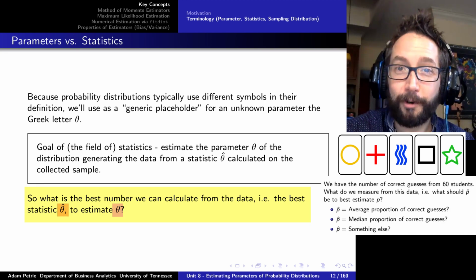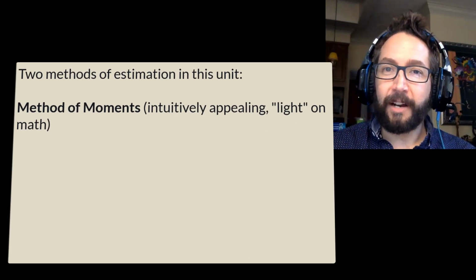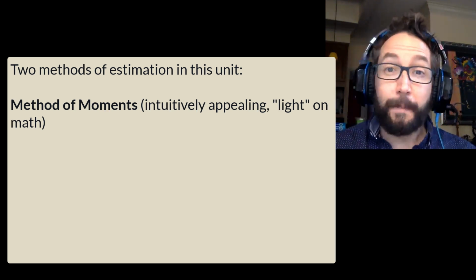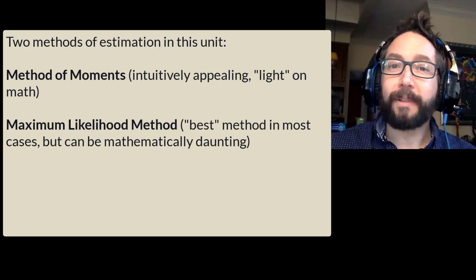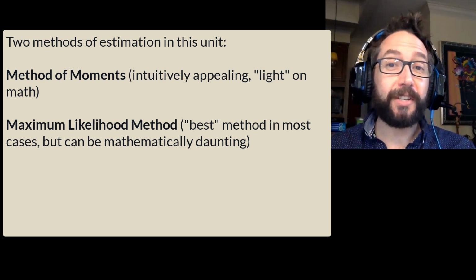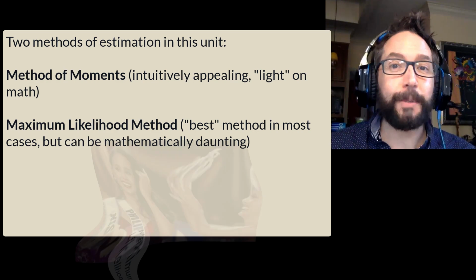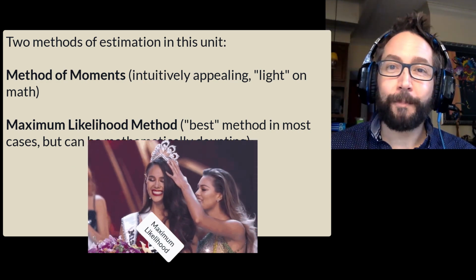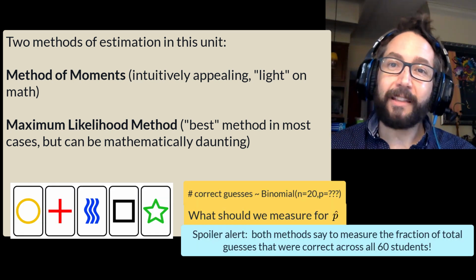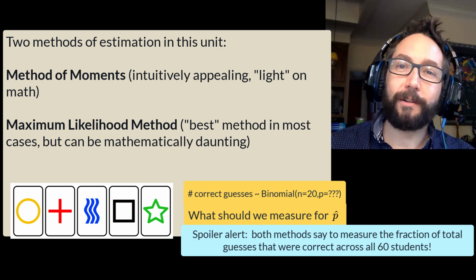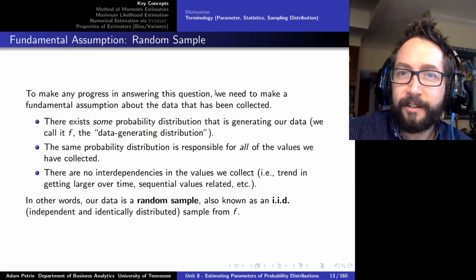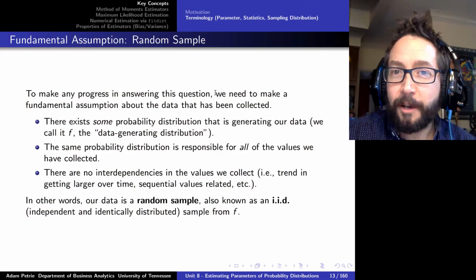Well, there's a few ways to approach this problem. And in this unit, we're going to cover two main ways of coming up with good guesses for those parameters of probability distributions: the method of moments estimator and the maximum likelihood estimator. And when we dive down a little bit deeper into the theory of estimation, we'll see that the maximum likelihood estimator is the superior way of doing estimation in general. But we want to approach both ways so we can see that there's a variety of techniques that we can use to come up with reasonable guesses for what the parameters of these probability models that we like using might be.